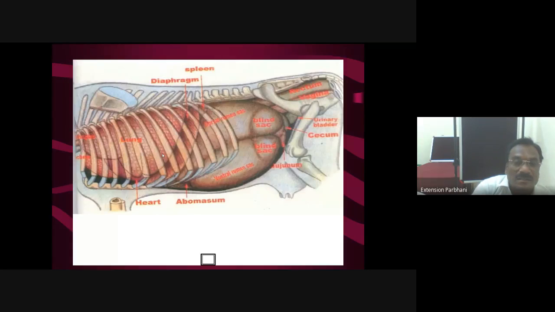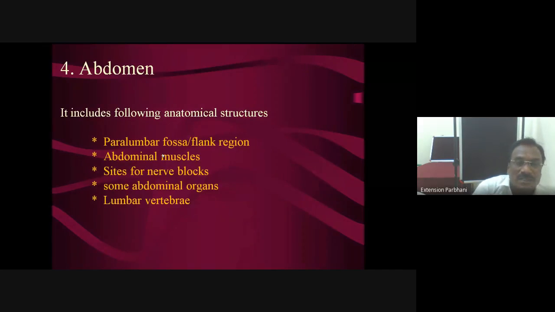Then next, abdominal cavity. Here it includes the following different structures: paralumbar fossa or flank region, abdominal muscles, site for nerve blocks, and abdominal organs. Means you must have a basic idea about abdominal organs. Generally, the abdomen contains stomach, liver, spleen, kidneys, intestine, etc. Now here generally one basic site is the flank region or paralumbar fossa. I will tell you in brief the difference between paralumbar fossa and flank.